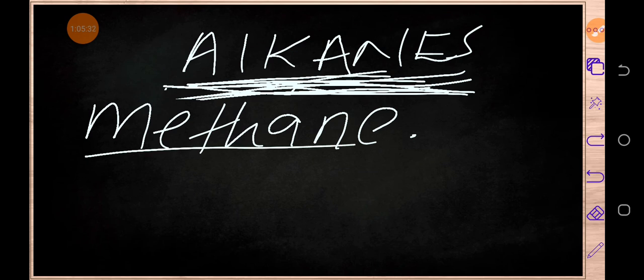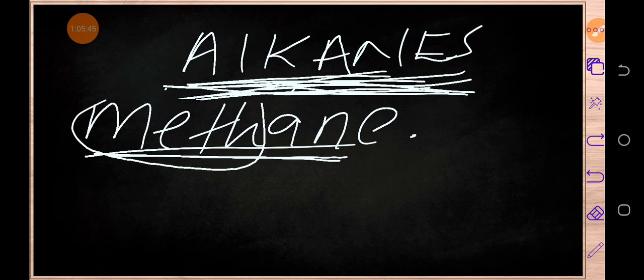Okay, so when we talk of methane, of course we know that this name has got two things. Number one, a prefix which is right over here, then a suffix which is right over here. So this prefix tells us how many carbon atoms are in this compound.